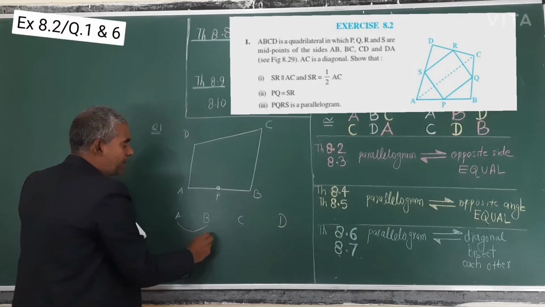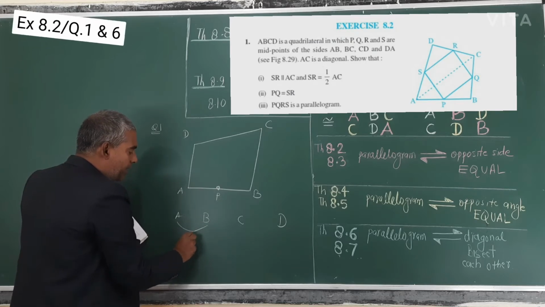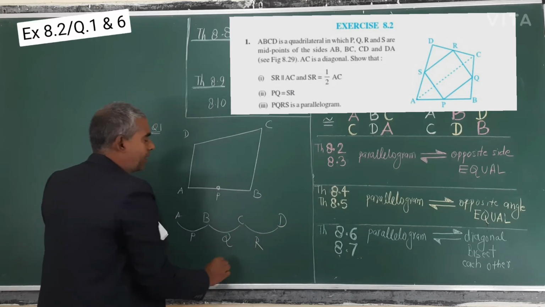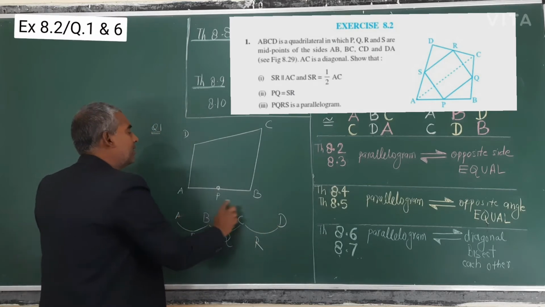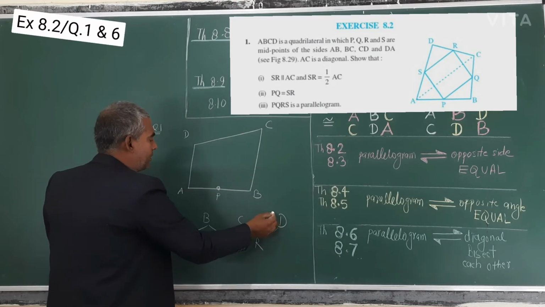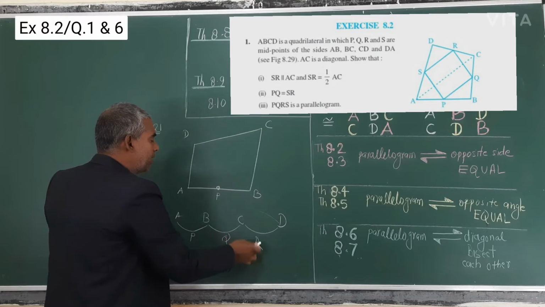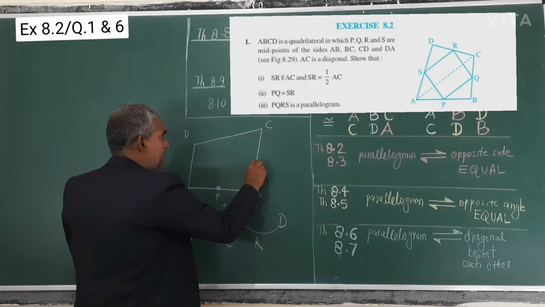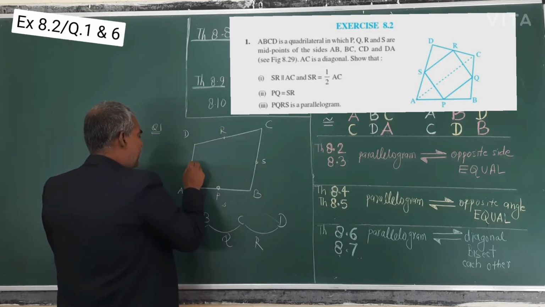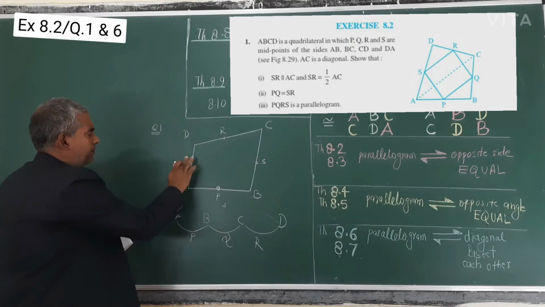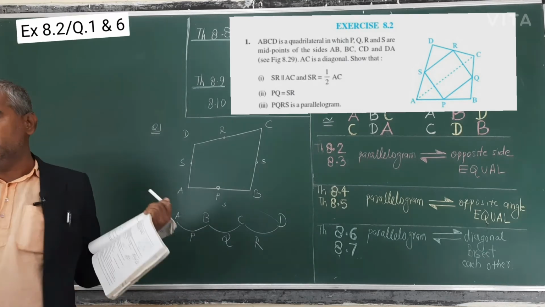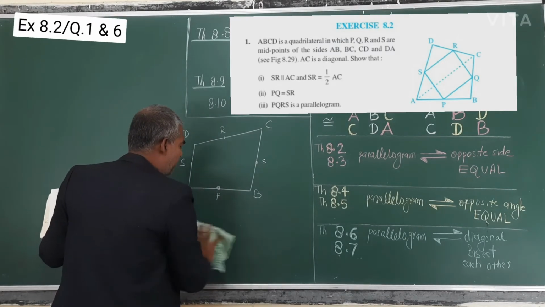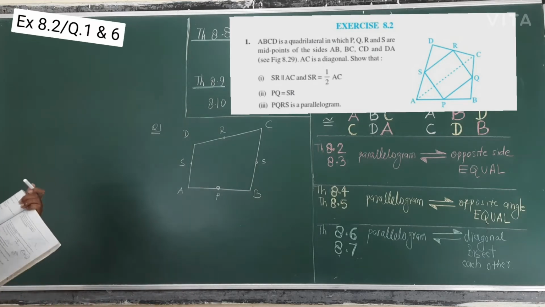So this is AB. AB midpoint is P, then BC midpoint is Q, then CD midpoint is R, and then DA midpoint is S. So this is P, then this is Q, then this is R and this is S. So this was the question. ABCD is any quadrilateral, and these are the midpoints. When you join, what will you get? This is question number 1.